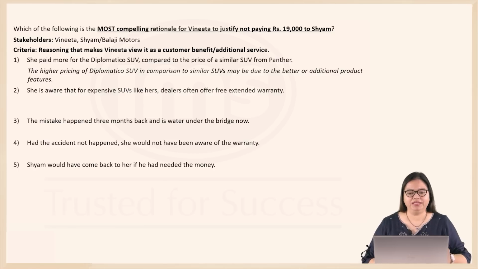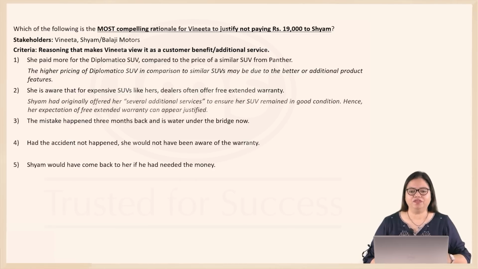2. She is aware that for expensive SUVs like hers, dealers often offer free extended warranty. Now this can be a justifiable reason, because if you feel that, look, I've bought an expensive SUV and this is just an additional warranty or an additional benefit, customer service that the company is offering to me.